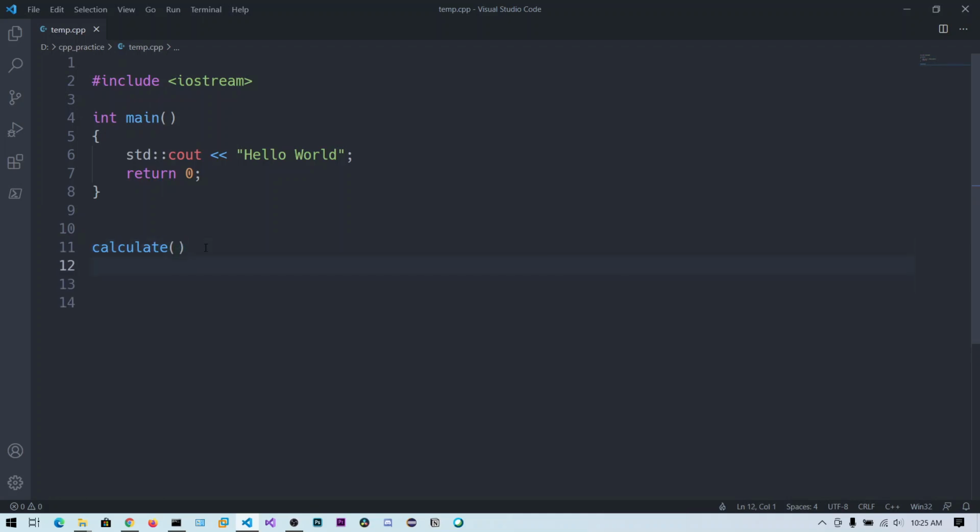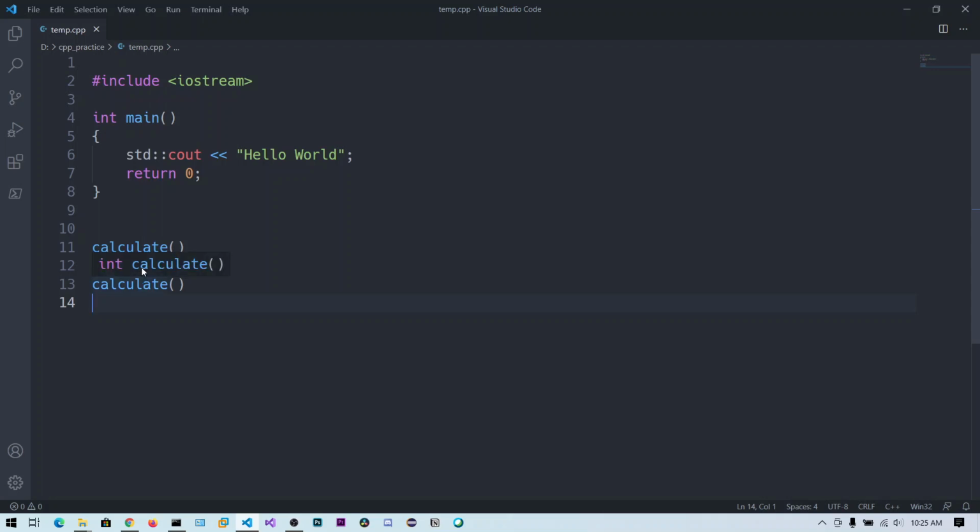Say my friend has also written a calculate function. I do not want to change this name because I think it is nice for my project, and he also thinks the same. So that's why we have this conflict.